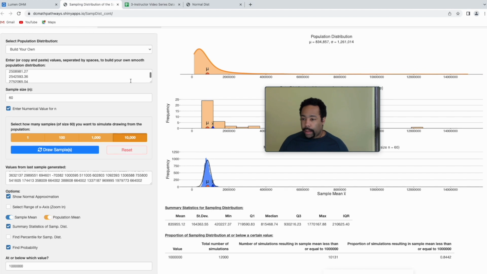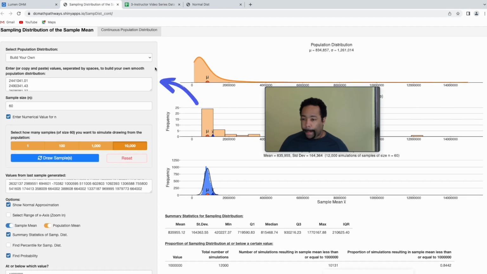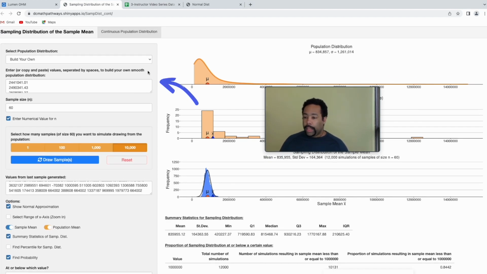Here's what we get. So we have the population data, right? And now we're going to take some sample sizes to see what happens in terms of approximating it.